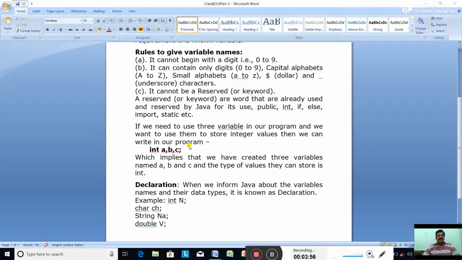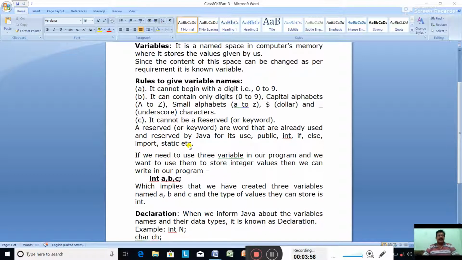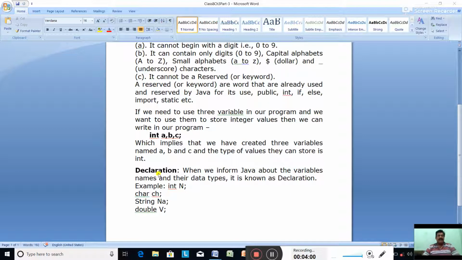So this was variable. Now declaration. What is declaration? When we inform Java about the variable names and their data type, it is known as declaration of variables.